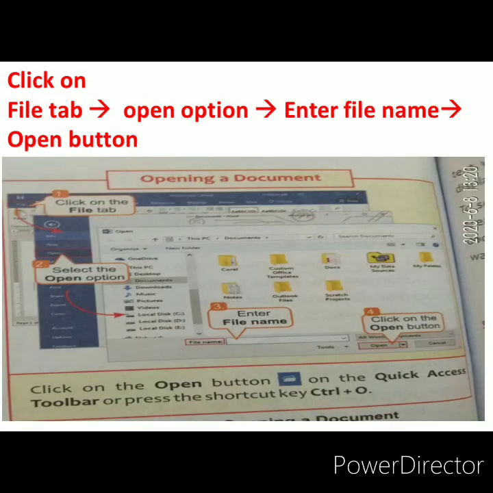Next day you want to open that file you have saved in your computer system. For this you have to select the Open option in your File tab, or you have to enter the name by which you saved that file, and click on the Open button. There are 4 steps for opening a document. Click on the File tab. Second, select the Open option. After that, enter the file name. Fourth, click on the Open button. And that file name should be the same as what you gave during the saving time, otherwise it will not open.